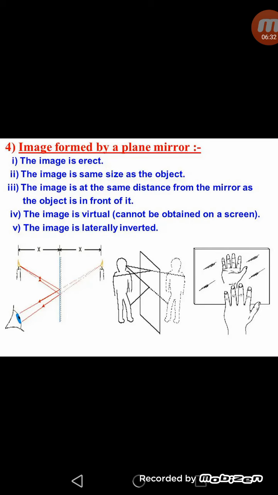Virtual means that the type of image which can't be obtained on a screen is called a virtual image. So the plane mirror always makes a virtual image, and the image is laterally inverted. Laterally inverted means the right side appears left and left side appears right. So in this way we come to know that a plane mirror always makes a virtual, erect and laterally inverted image. Mirror is any shiny smooth surface. When the light rays strike any shiny smooth surface, they are reflected back, and in this way image is formed.